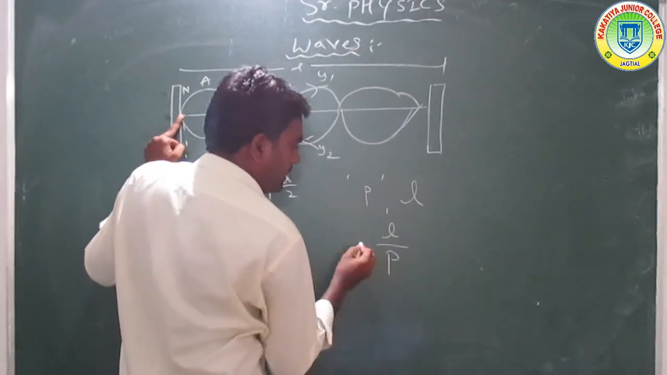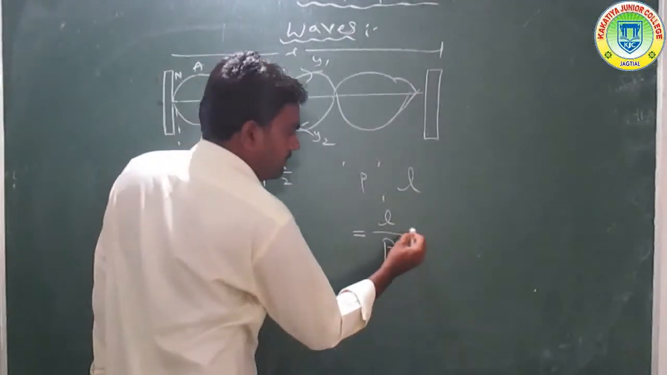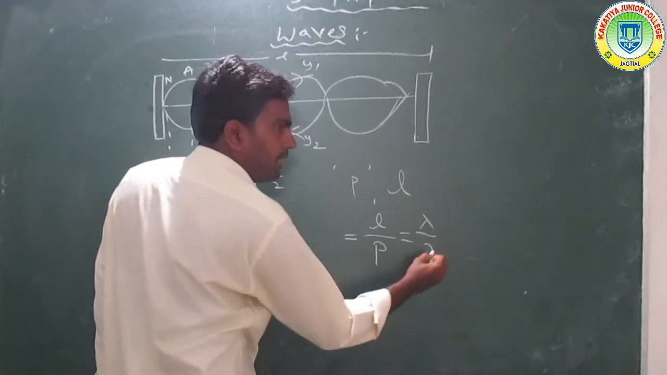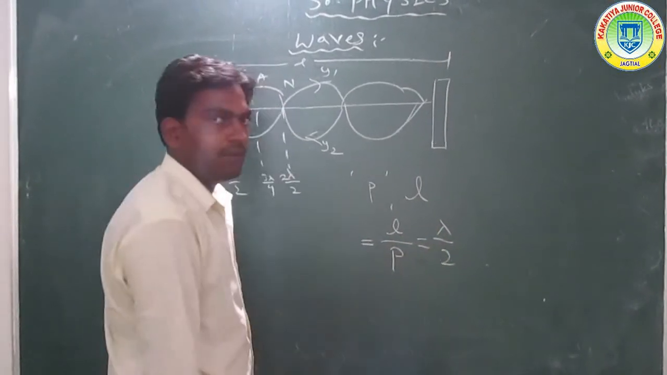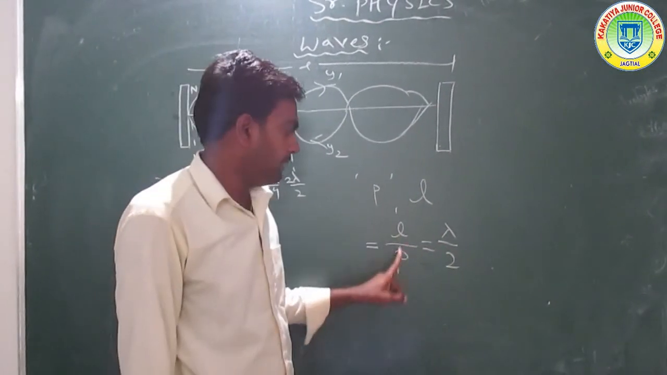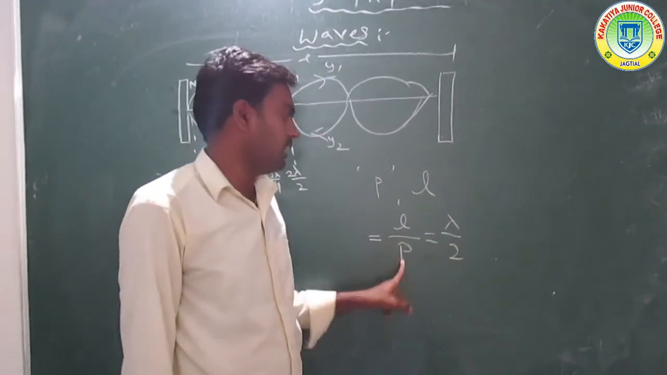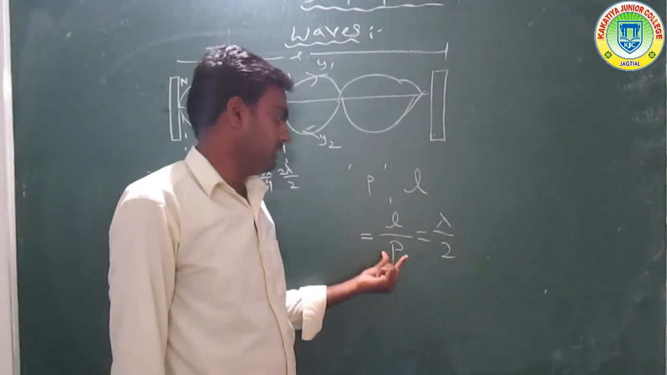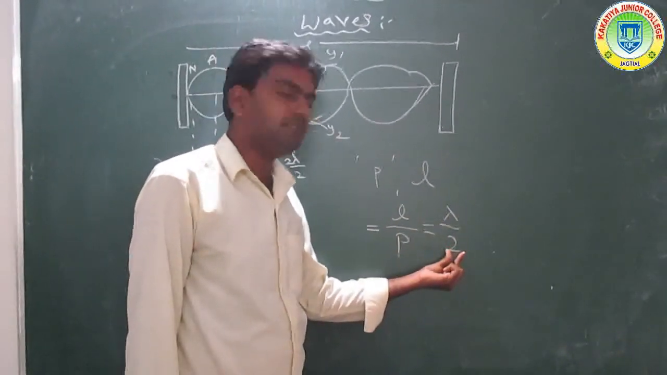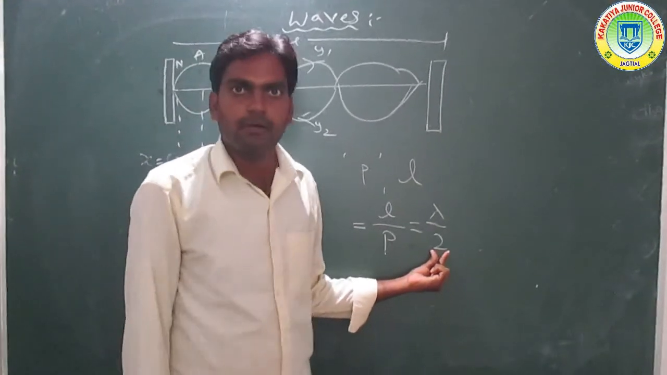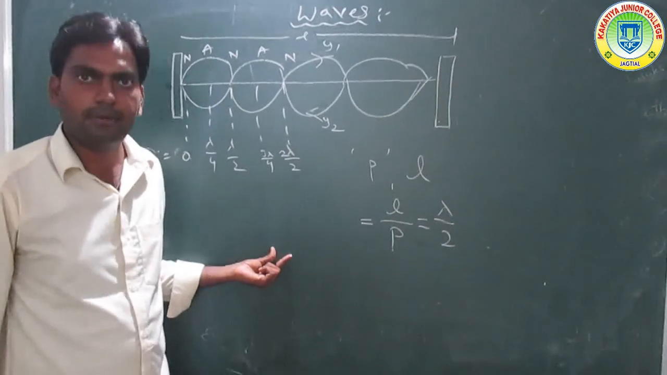The length of each loop, each segment, is L by P, which is equal to lambda by 2, half of the wavelength. So L by P equals lambda by 2: this is the length of the string segment, and this is half of the wavelength. Clear? We will discuss another topic in the next class. Thanks, friends.